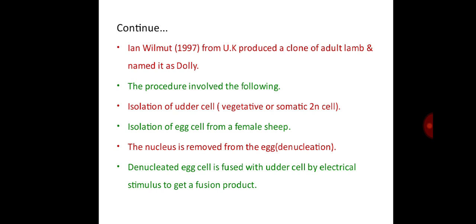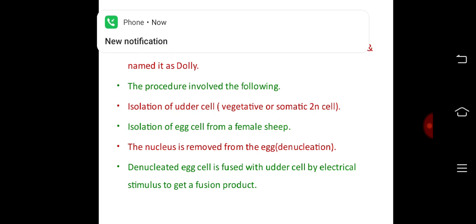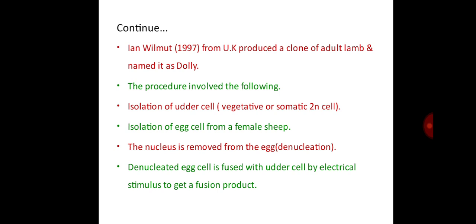The procedure involved the following: isolation of an udder cell, that is a vegetative or somatic cell, and isolation of an egg cell from a female sheep. Then the nucleus is removed from the egg, called enucleation. The enucleated egg is fused with the udder cell by an electrical stimulus to get a fusion product.